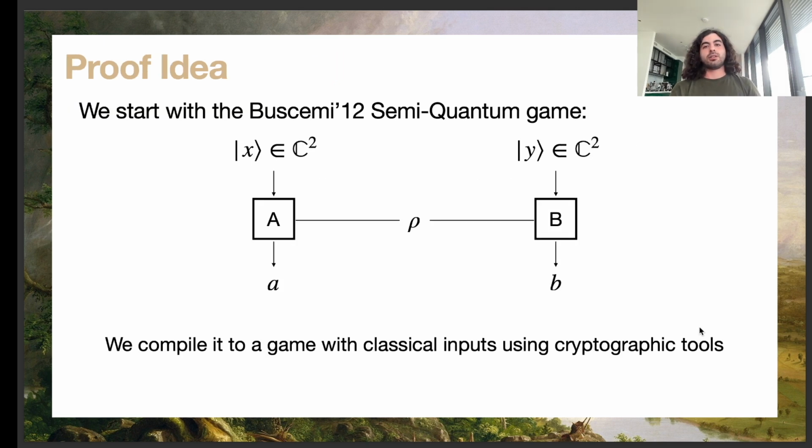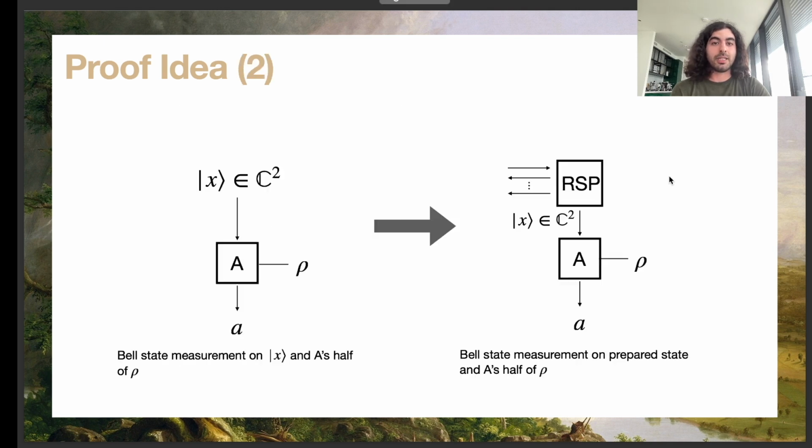Okay, so let's look at the proof idea. We start with the Buscemi game. The Buscemi game is similar to a Bell game, but as I said, the inputs are swapped with 1-qubit quantum states. And we want to compile this game into a game with classical inputs using some cryptographic tools. The tool that we will use is a remote state preparation protocol.